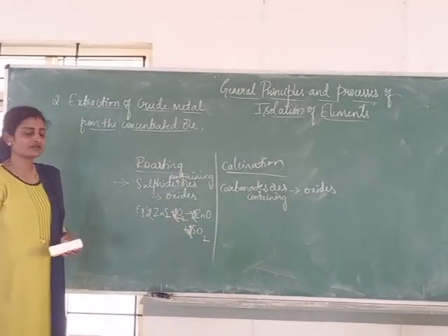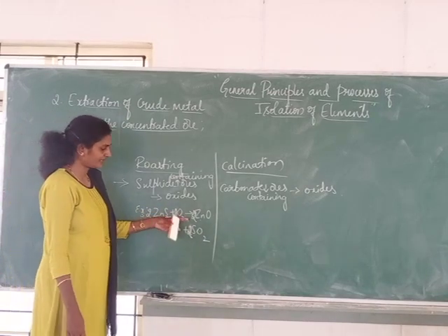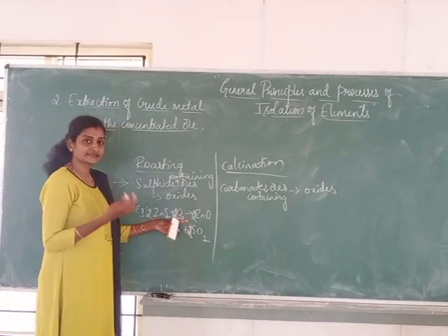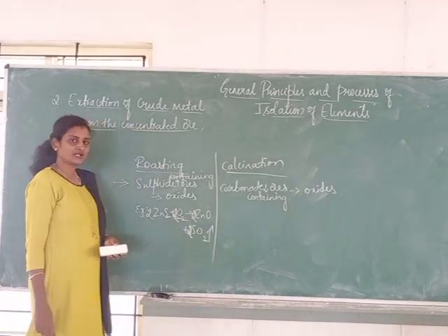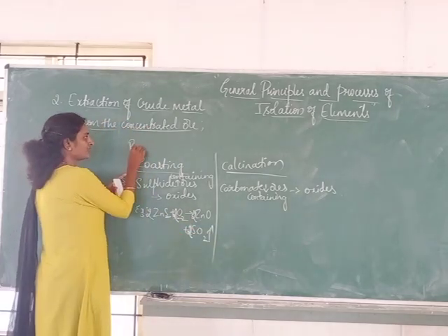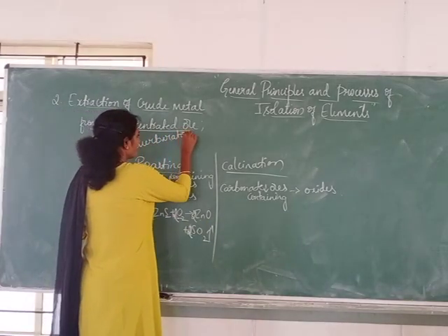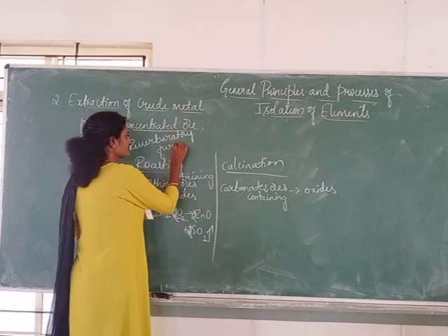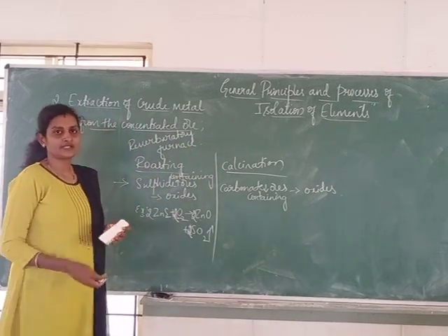So this is how we can convert the sulfide-containing impurities, by treating with oxygen, that is an excess amount of air, and sulfur dioxide will escape from the container. Usually roasting will be done in the reverberatory furnace, because this furnace can withstand a high amount of heat energy.